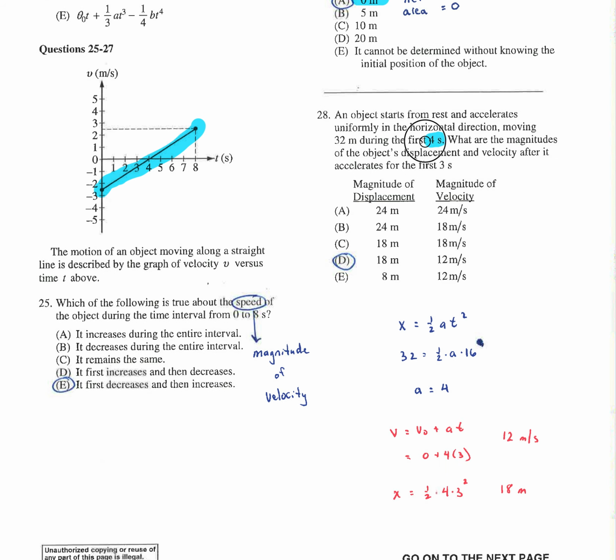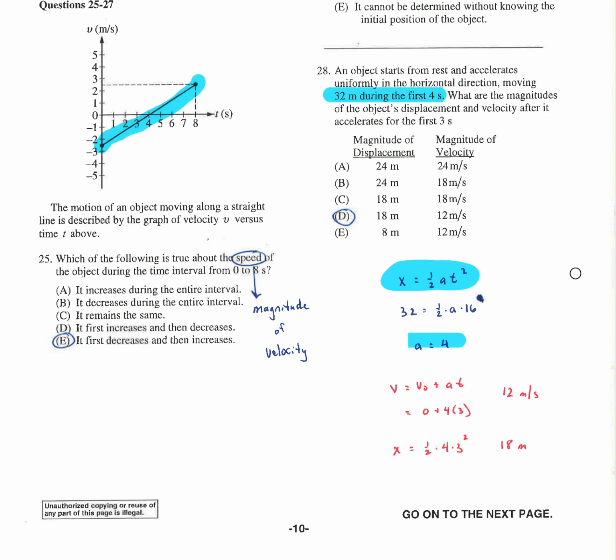Okay, so this piece here gives you some information. It says it starts from rest and it accelerates. So our classic position equation, x equals x naught plus v naught t plus 1/2 at squared, we can get rid of the first 2 terms. And so then the distance we travel is just the 1/2 at squared. So if we use 32 and 4 seconds, we can figure out that we must have been accelerating at 4.